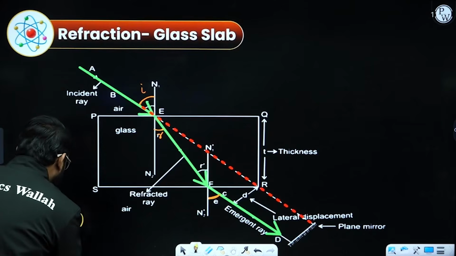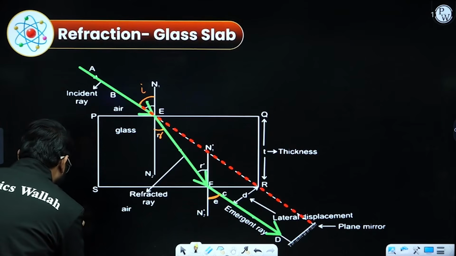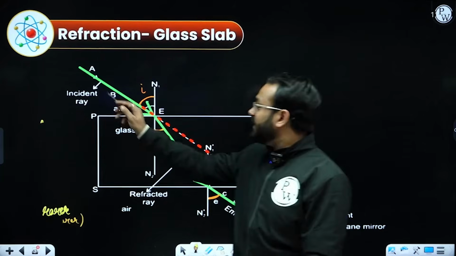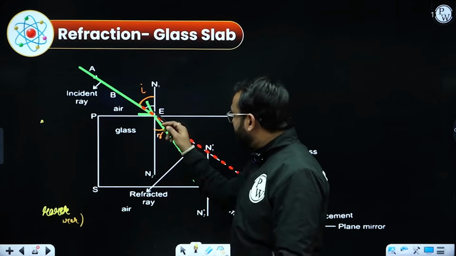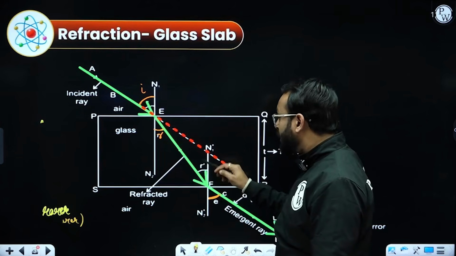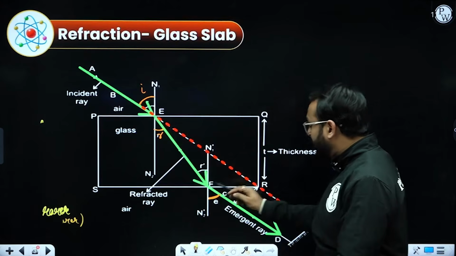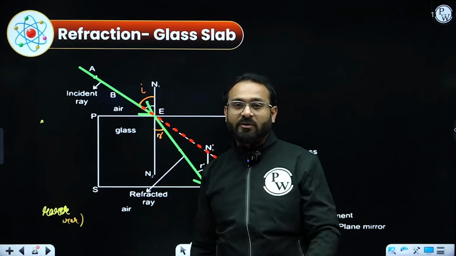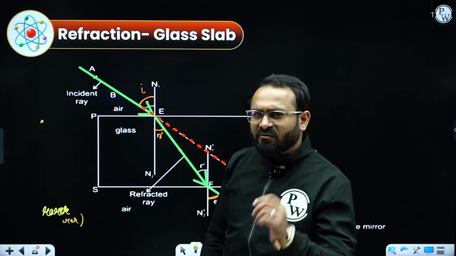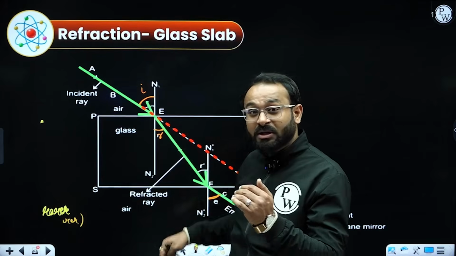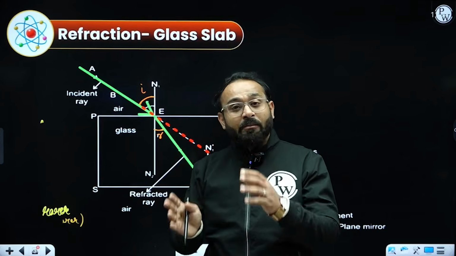When the light enters the denser medium from air, it bends towards the normal, and when it again enters the air medium, it moves away from the normal. Because the ray of light is coming back into the same medium, from air to air, the light rays will become parallel.